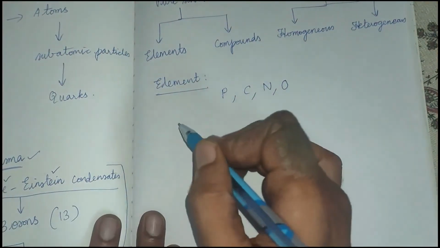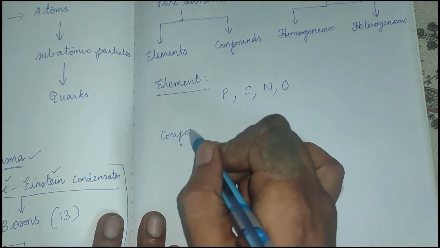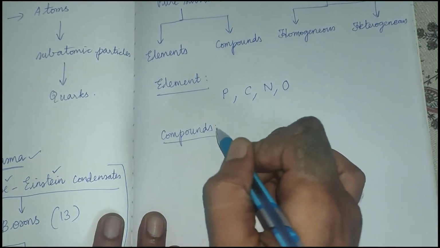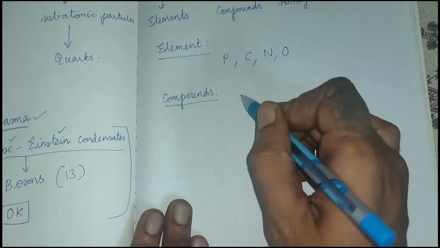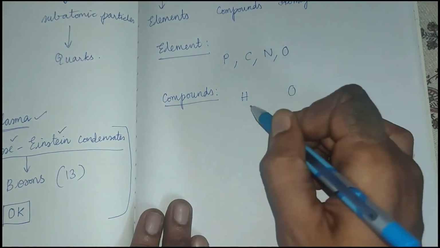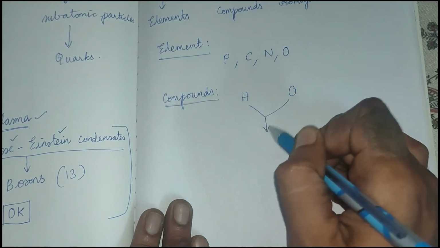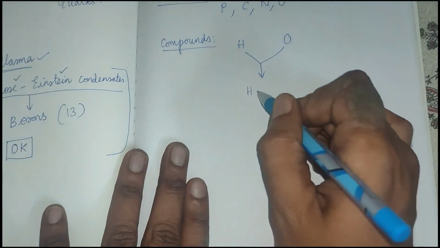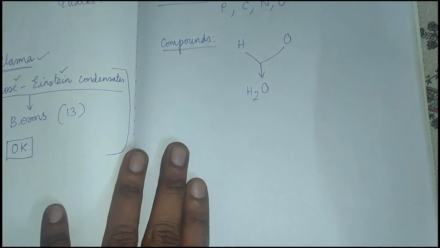Now what is a compound? A compound is a combination of elements. For example, hydrogen is an element, oxygen is another element. These two elements combine together to form a compound, which is water.